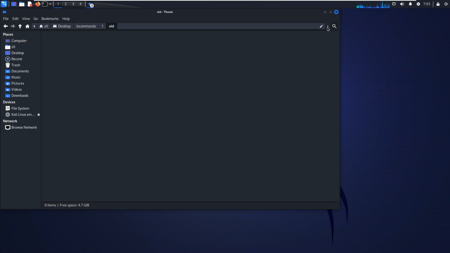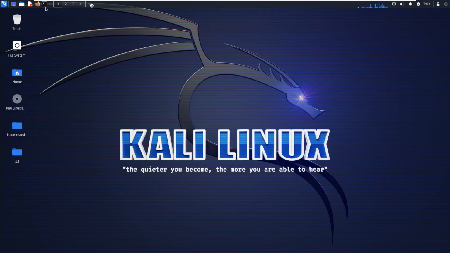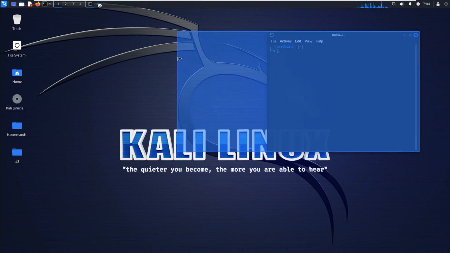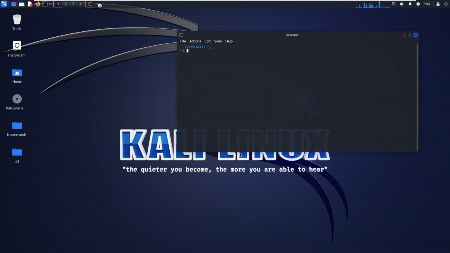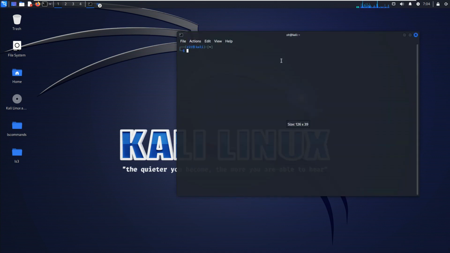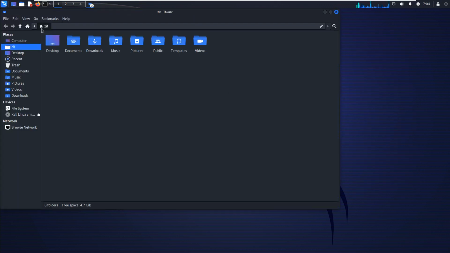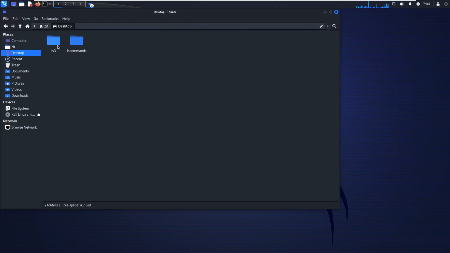Just copy this with Control plus C, open the terminal, and press Control plus V. Maybe it's not working in Kali Linux, but if you want to find out the location, you can use it to find the direct location. Open, for example, the home directory, laptop, commands, 1, new.